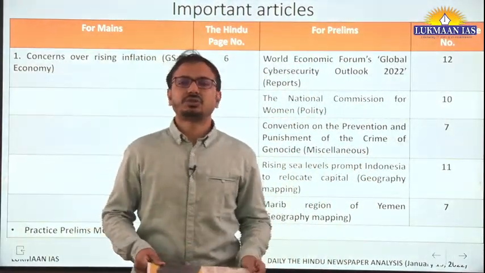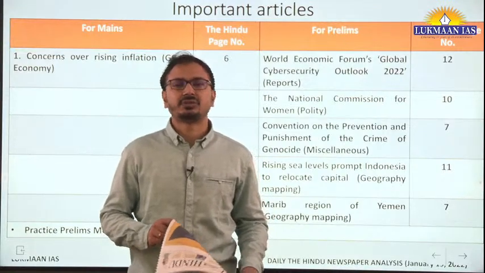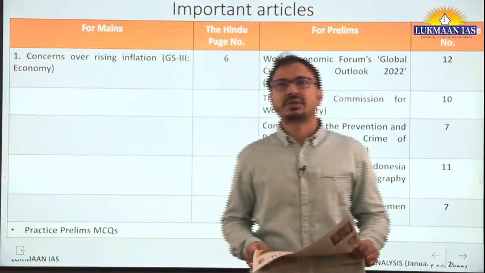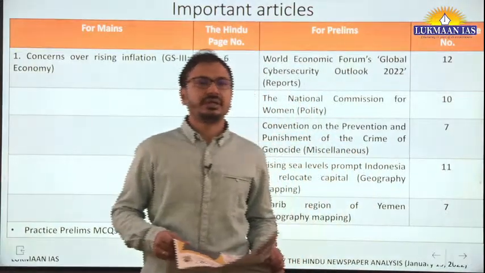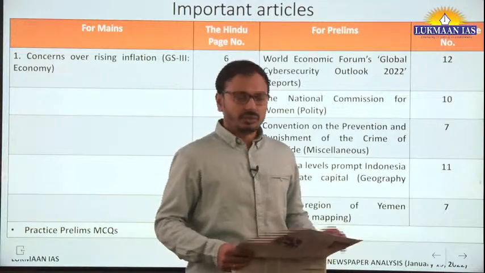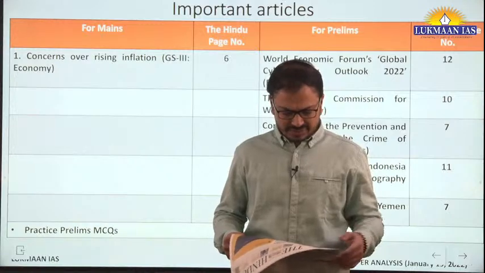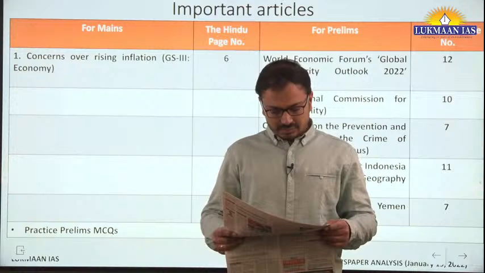So for the GS2 paper, the social justice aspect is there, the governance aspect is there. So hunger, malnutrition, poverty, unemployment, all these aspects are involved, and the government has a responsibility to ensure social justice and welfare. So you should be aware about what is happening in the country, how the government is dealing with these challenges.